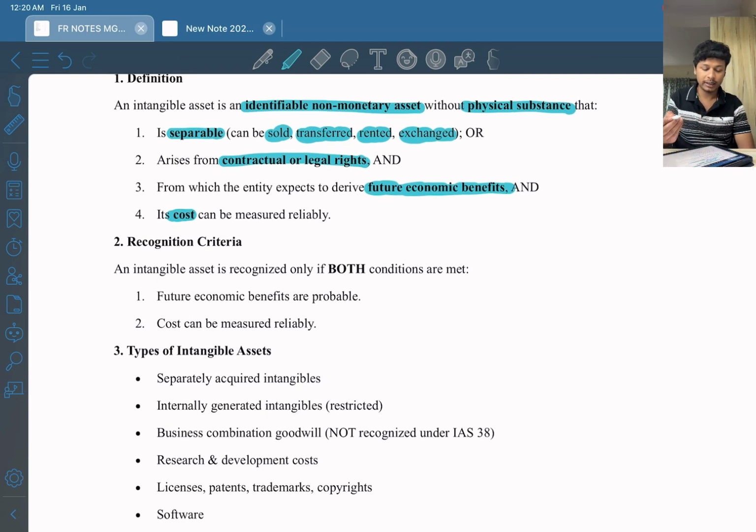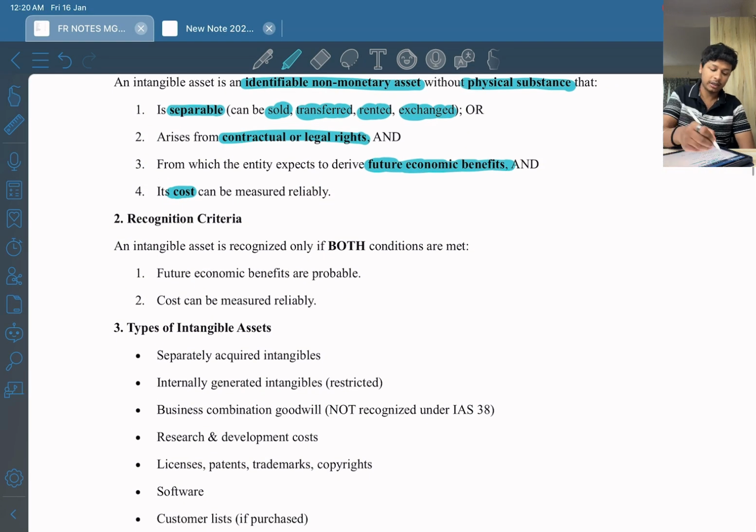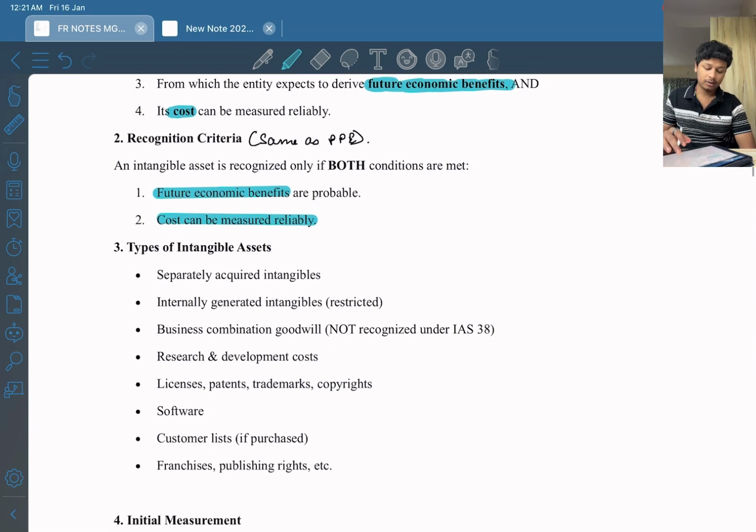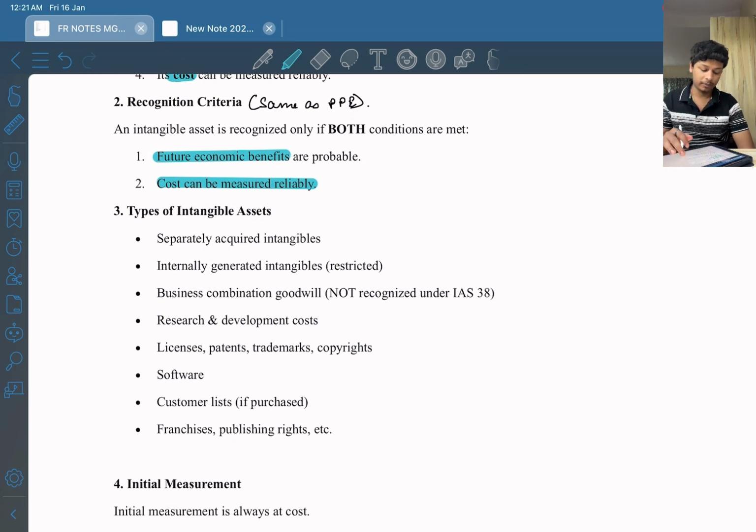Now moving on to recognition criteria. What is the recognition criteria? Recognition criteria for intangible asset is same as property, plant and equipment. Okay. An intangible asset is recognized only if both conditions are met. What are the two conditions? First is future economic benefits are probable, right? And second is cost can be measured reliably. So these are the two conditions which we have also studied previously. So I don't think that there is a problem in remembering this.